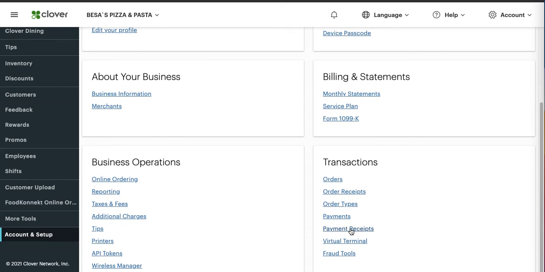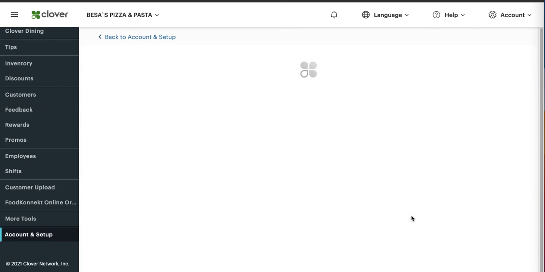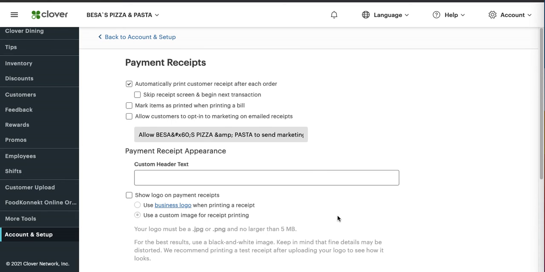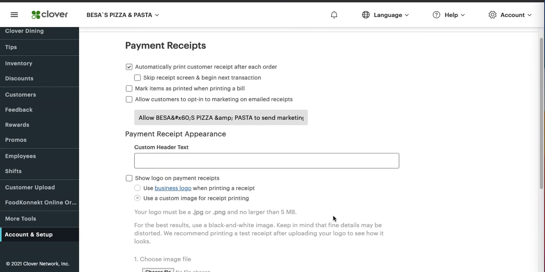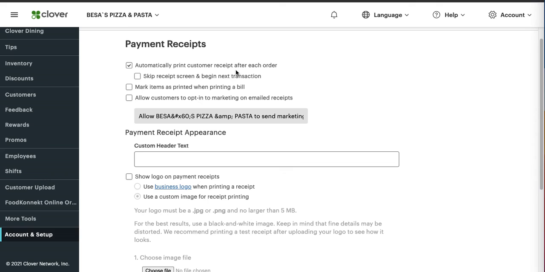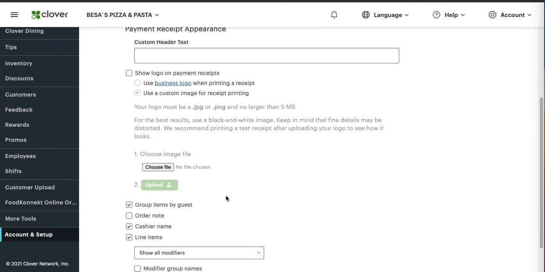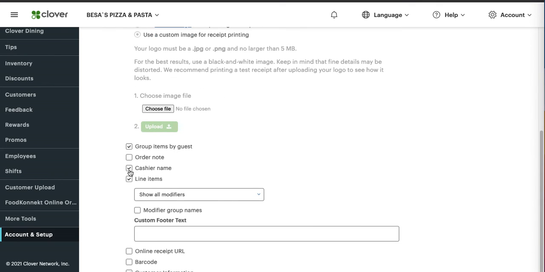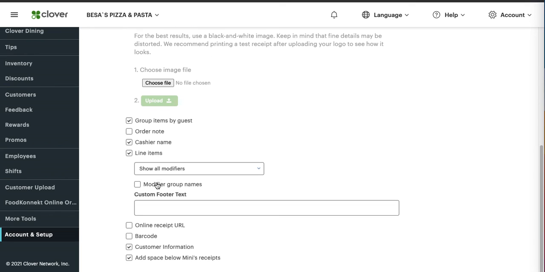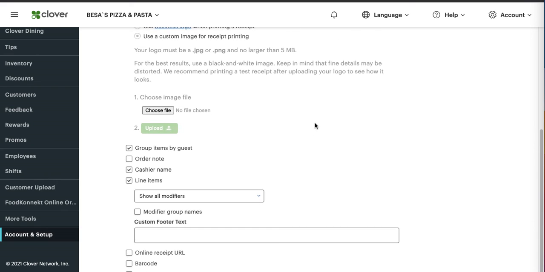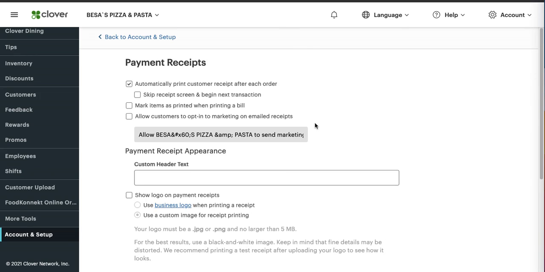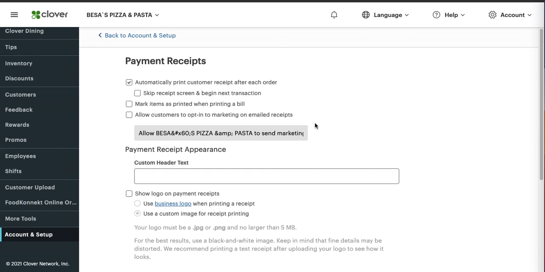Next, go to Payment Receipts. Here, you need to make sure that the following checkboxes are selected: automatically print customer receipt after each order, group items by guest, cashier name, line items, customer information, and then click on Save. Now, your client is ready for installation of foodKonnekt.